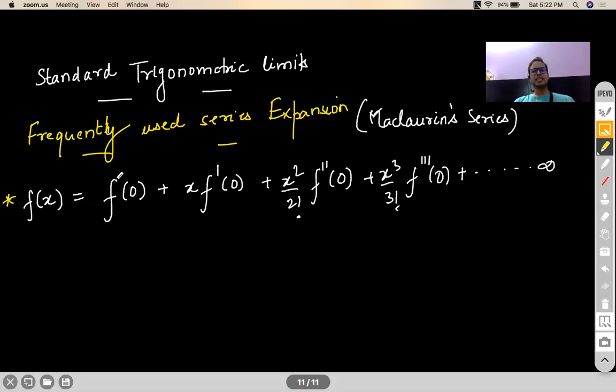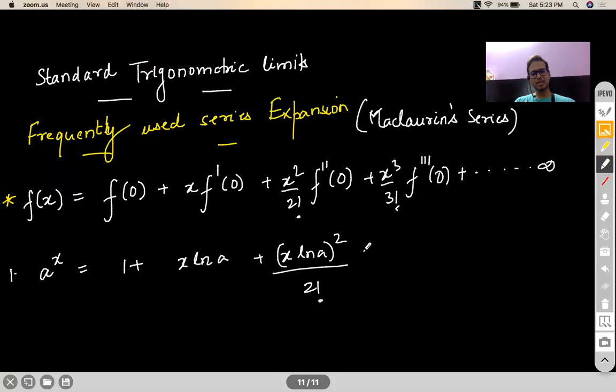Okay, let's talk about few of the functions which can be written in a Maclaurin series form. Okay, the first being a to the power x. A to the power x can be written as 1 plus x ln a, plus (x ln a) whole square by 2 factorial, plus (x ln a) whole cube by 3 factorial, and so on all the way till infinity.